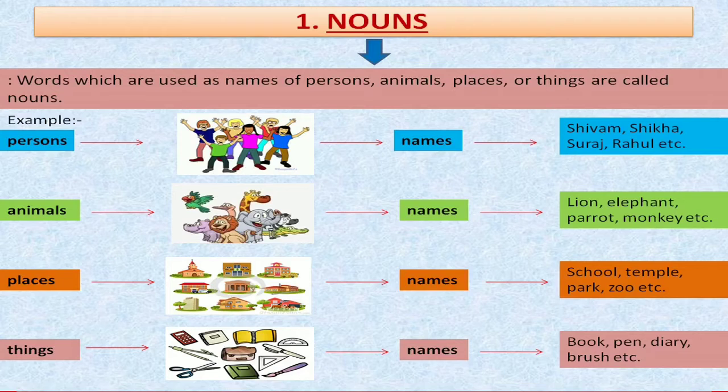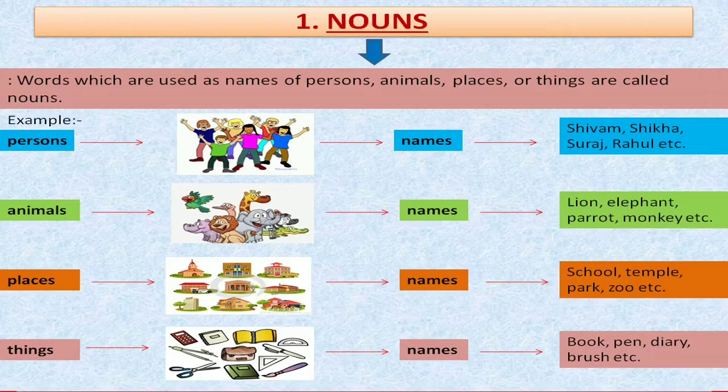So we can say everything that we can find in our environment has its own name, because we have to recognize them and because we have to classify them in a particular category. So the names of persons, animals, places or things are called nouns.